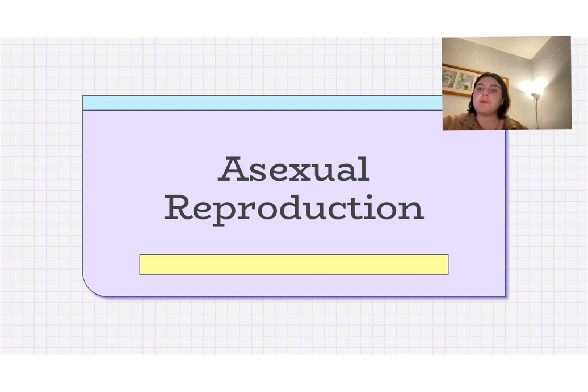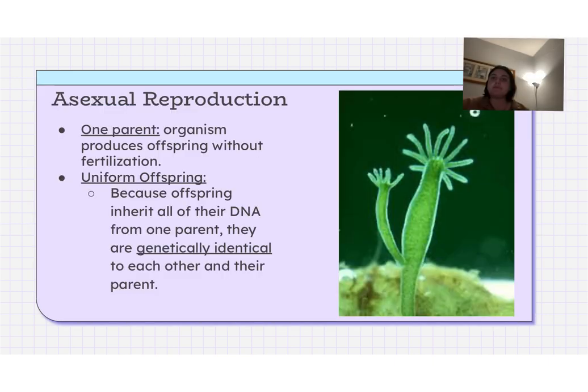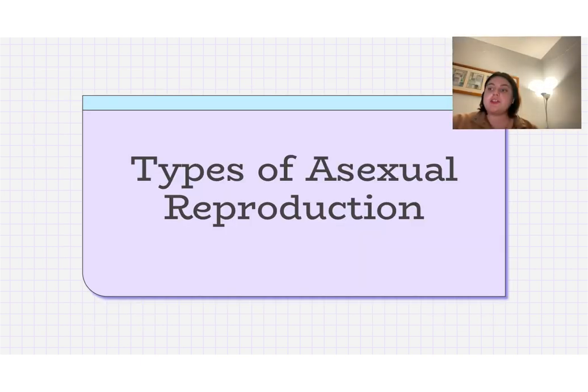Asexual reproduction is what we're really going to focus on today. Asexual reproduction is a form of reproduction in which there is one parent instead of sexual reproduction where there are two. Okay, so the organism can reproduce without fertilization. Because of this, they produce uniform offspring. So they're all the same. Okay, they're genetically identical. They have the same genes as their parent. Okay, so different types of asexual reproduction.